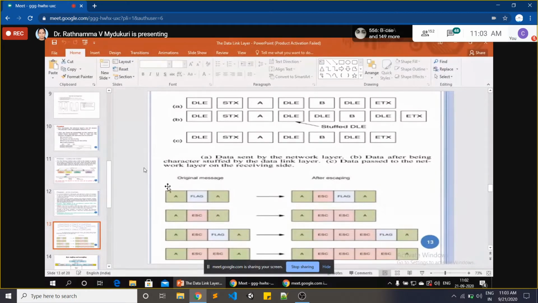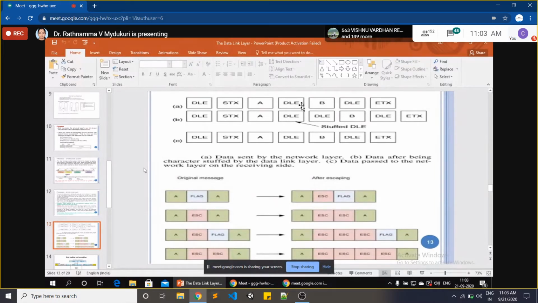Just observe figure A here. DLE, STX means start of a text. This is frame A. Again DLE, delete. Next B, next frame, DLE, ETX, end of the text. STX stands for start of the text, ETX stands for the end of the text, which means the frames are completed here.